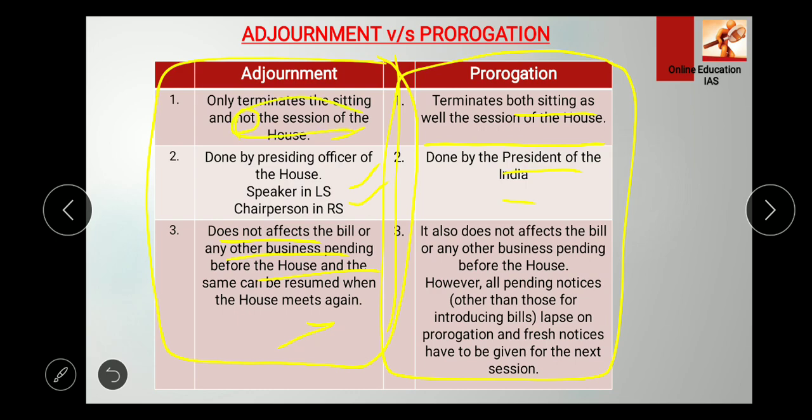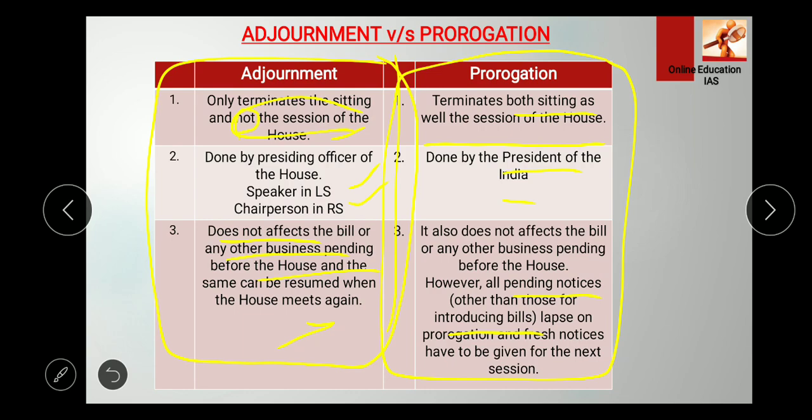Okay, and prorogation also does not affect the bill or any other business pending before the house. However, all pending notices other than those for introducing bills lapse on prorogation, and fresh notices have to be given for the next session. So what does this mean? We have seen that prorogation is the termination of the whole session of the house, right?